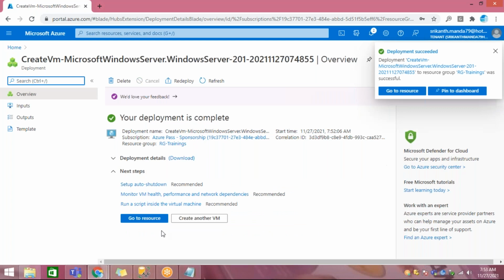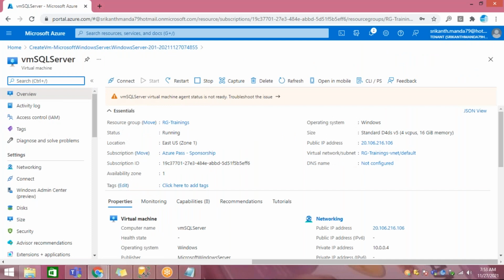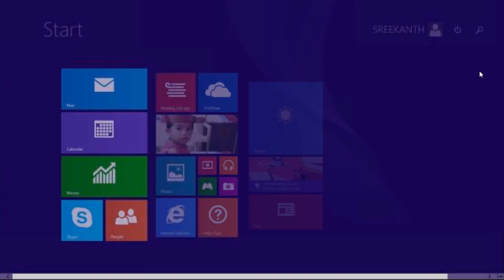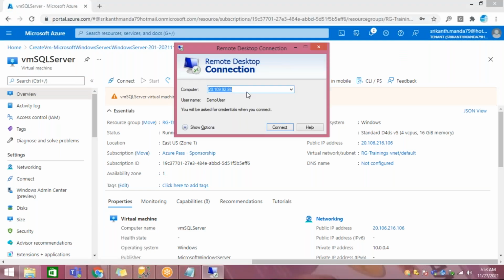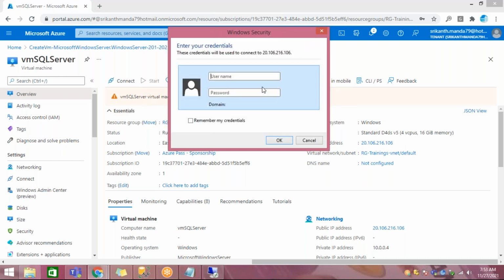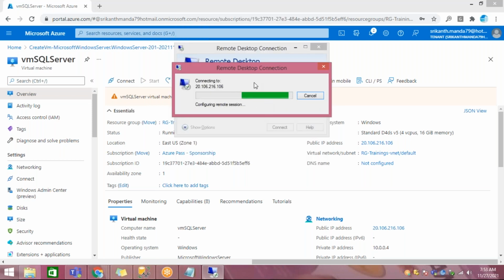You can see the machine has been created. You can go to the resource. Now you see this virtual machine has been created. Take this IP address, go to your remote desktop, put that IP address, give your username and password, say yes.